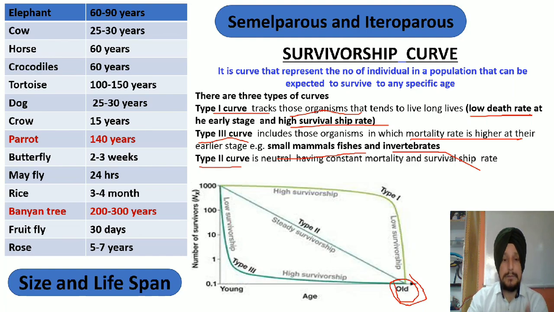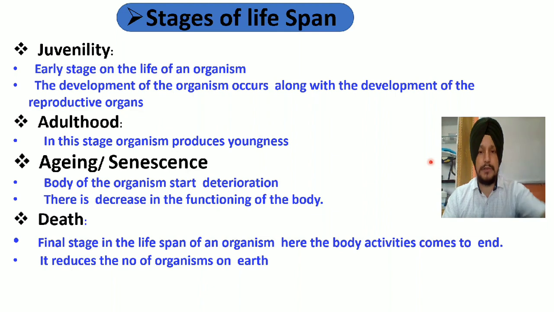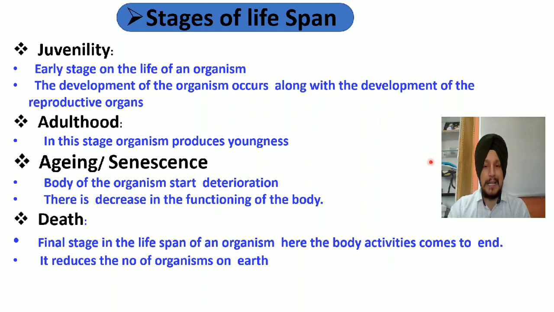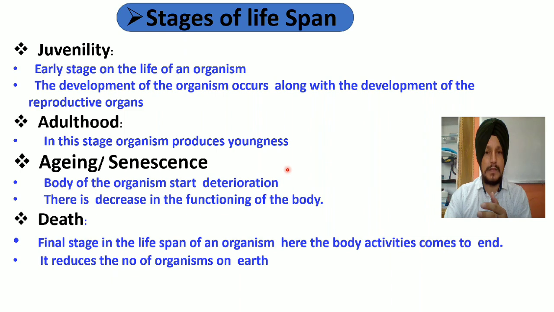So students, after discussing the basic concept of lifespan along with the survivorship curve, where we discuss the various types of curves in which we can know about the mortality rate as well as survivorship rate of the different organisms. So it's very significant for us to understand the different stages of the lifespan of the different organisms, because we are discussing the basic aspects of the lifespan, and it's very mandatory for us to know about the different characteristic features of all of the various stages that are important for the concept of lifespan.